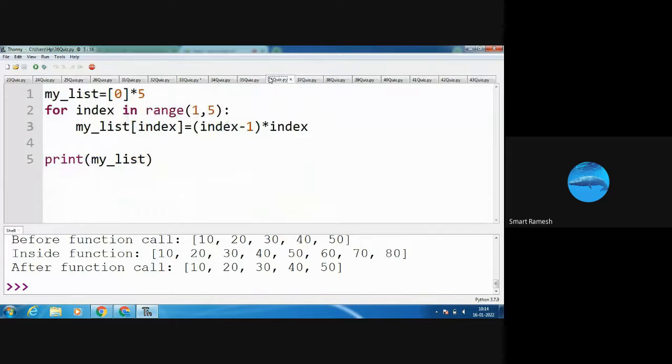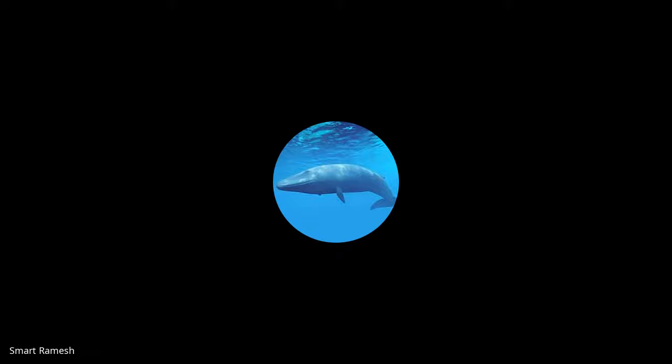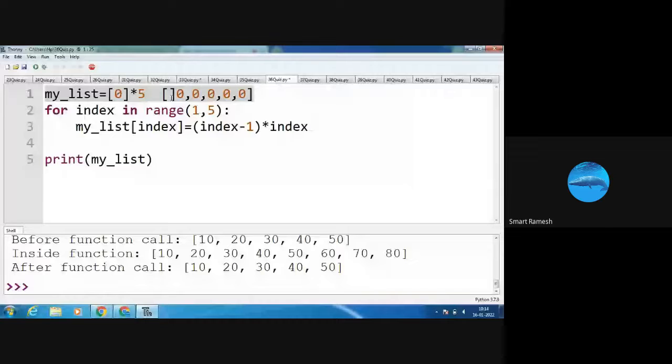Next, my list equal to 0 into 5. What is 0 into 5? 5 times the 0 is displayed. 5 times 0. 1, 2, 3, 4. This is my list.